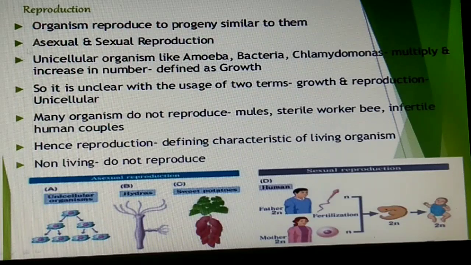Like you can see here in the diagram, on your left hand side, it shows the asexual reproduction process, binary fission in amoeba, and budding in hydra, right? And talking about sexual reproduction, which involves two parents, but in asexual reproduction it involves only one parent. So look at this picture very carefully. We have a male, a father, and a mother, female, which gave rise to an ovum with the help of the process known as meiosis, and a sperm. When they fuse together, this results in the process known as fertilization, which gives rise to a new offspring.